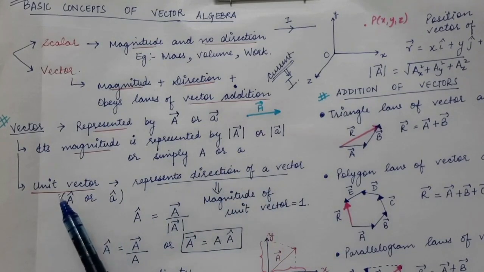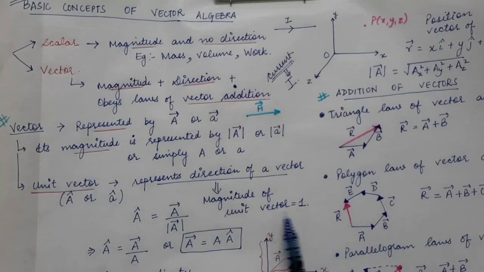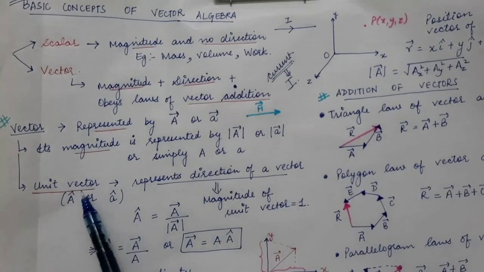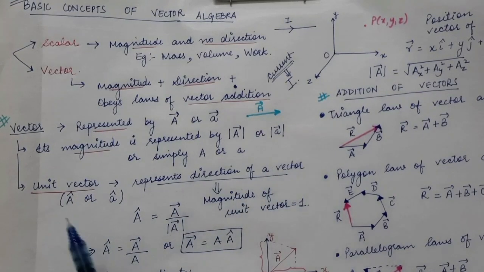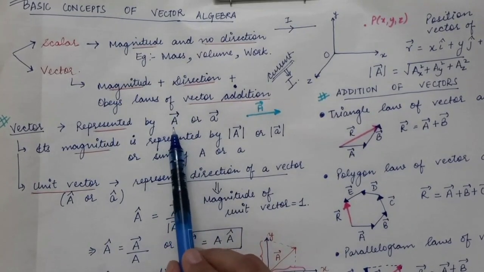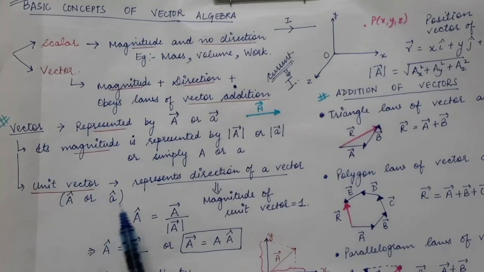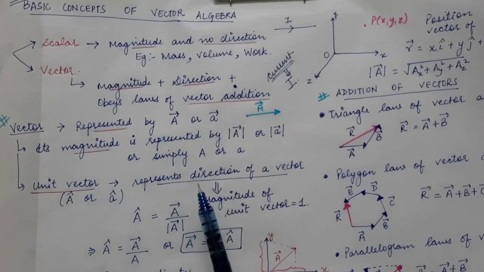Now next is the definition of a unit vector. What is a unit vector? The unit vector has a magnitude equal to 1 unit, or you can say it has a magnitude equal to 1. The unit vector represents the direction of a particular vector. So let's say that there is a vector, and the unit vector corresponding to it is represented by a cap, or small a cap. So a cap is written at the top of the letter.